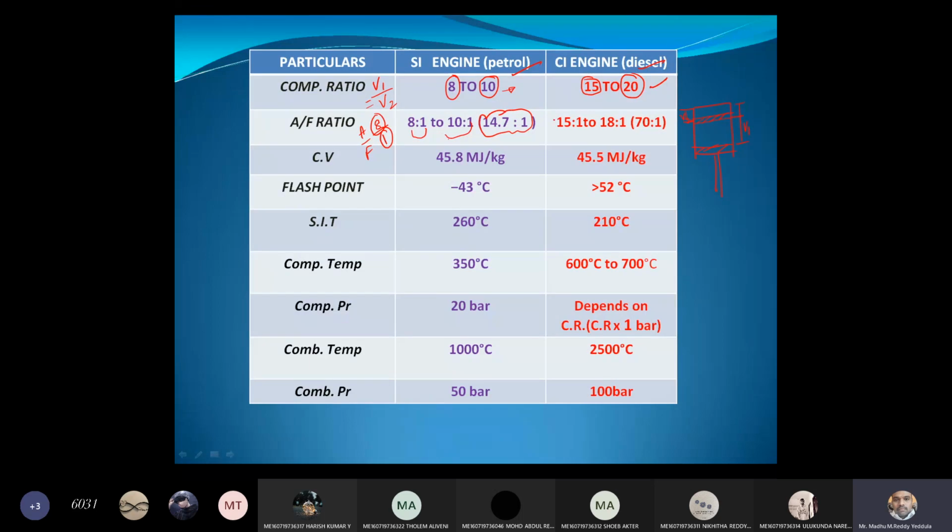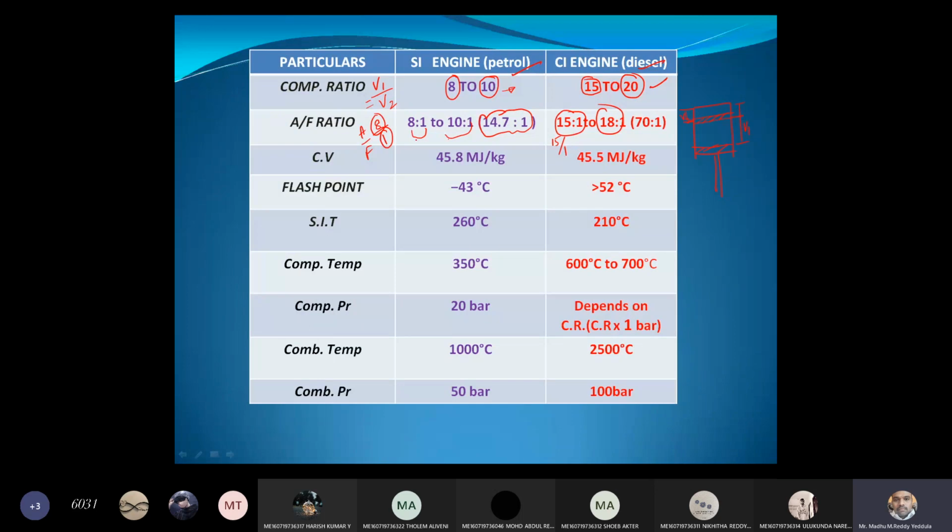And in case of diesel engine, again it is almost double. So 15 is to 1 to 18 is to 1. 15 parts of air is mixing with 1 part of the diesel. That is the reason the diesel engines are giving more mileage, because more amount of air will be used for 1 part of the fuel.